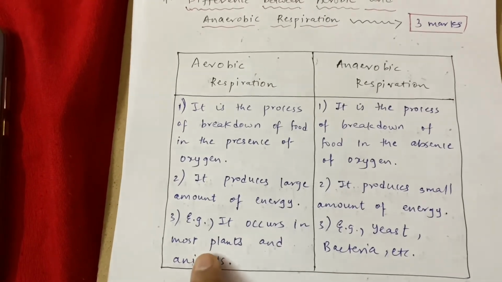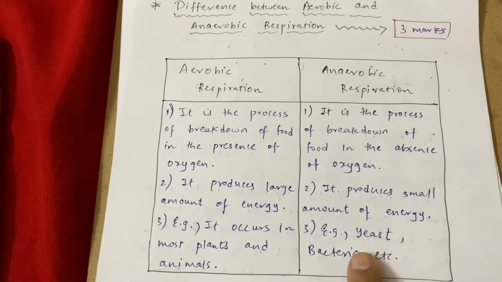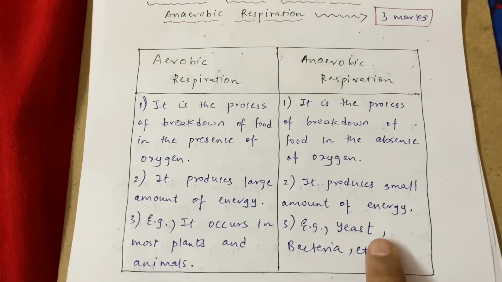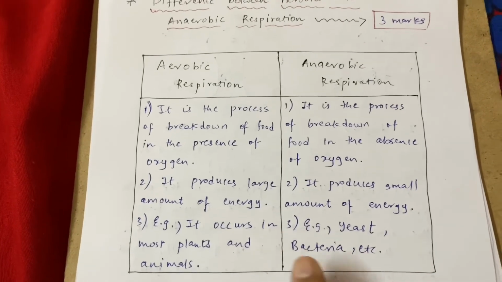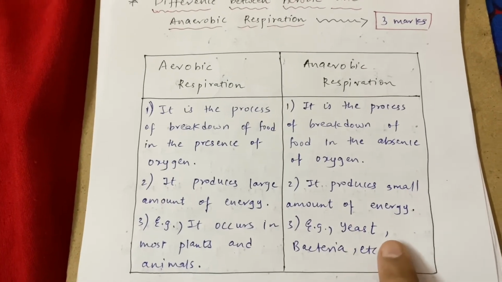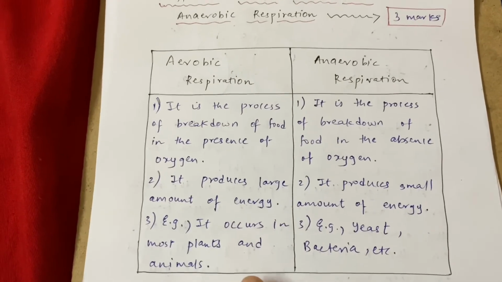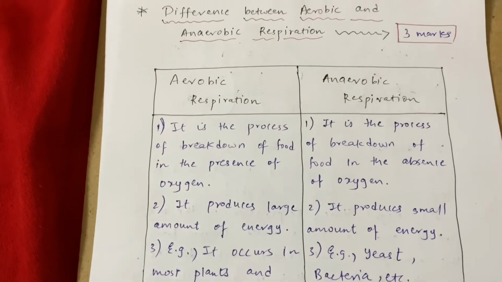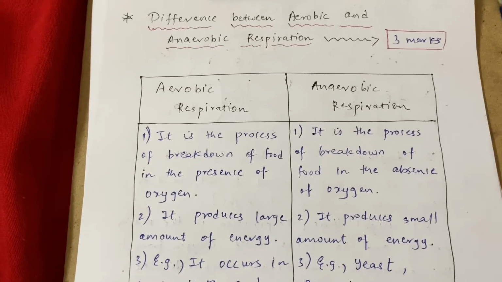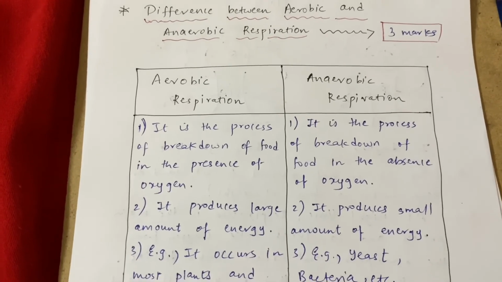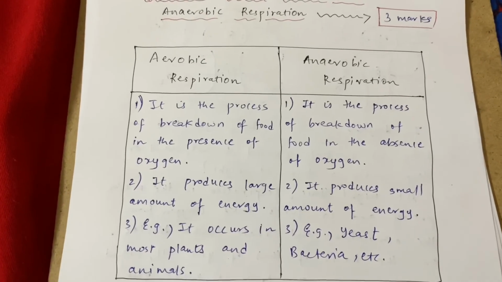So it occurs mainly in plants and animals, while anaerobic respiration occurs in yeast and bacteria, correct? You are given an example also: yeast produces ethanol, correct? So these are the 3 points you need to remember in the difference between aerobic and anaerobic respiration. This question is of 3 marks, so you need to write 3 points, correct?